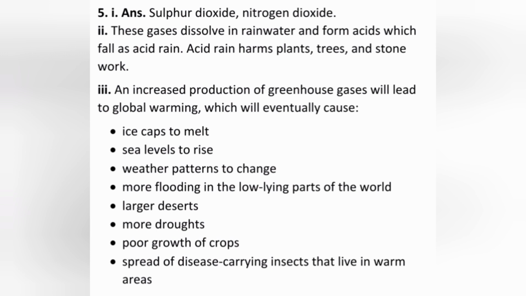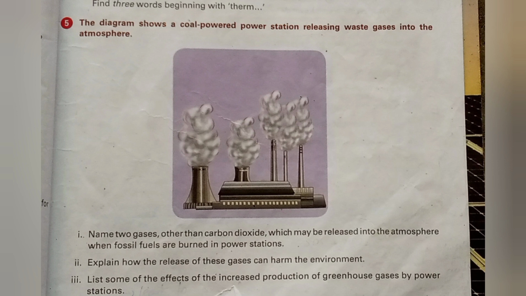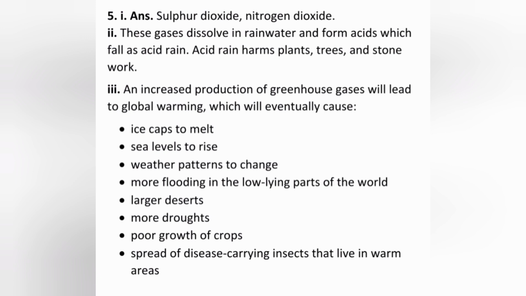The second one is: explain how the release of these gases can harm the environment. The answer is: these gases dissolve in rainwater and form acids which fall as acid rain. Acid rain harms plants, trees, and stonework.